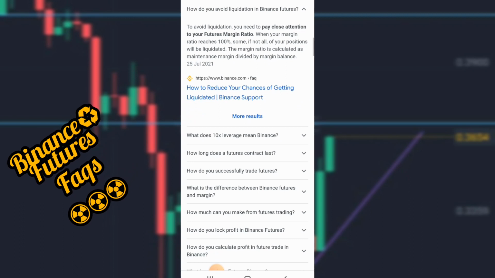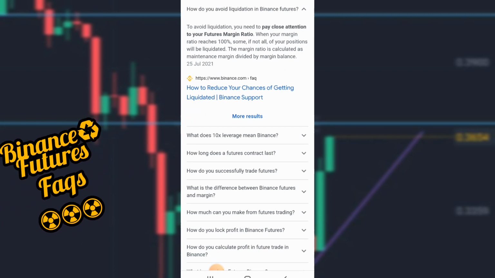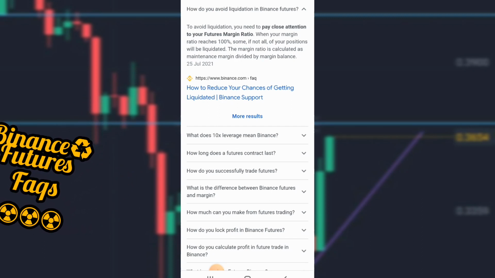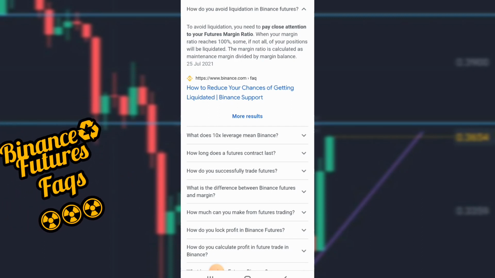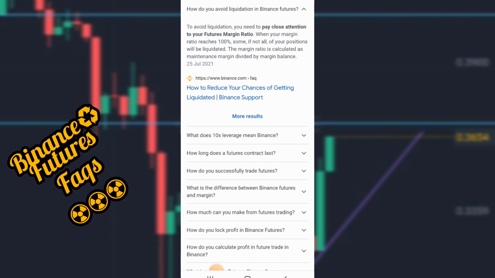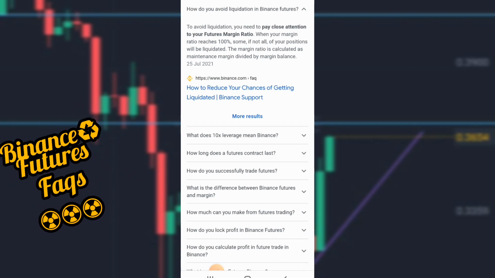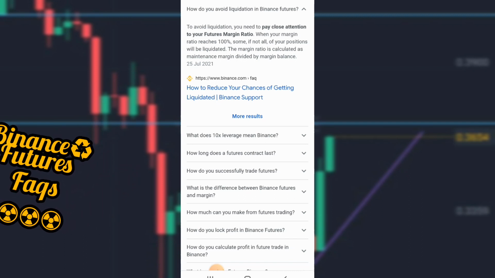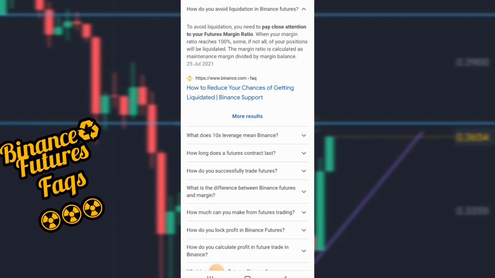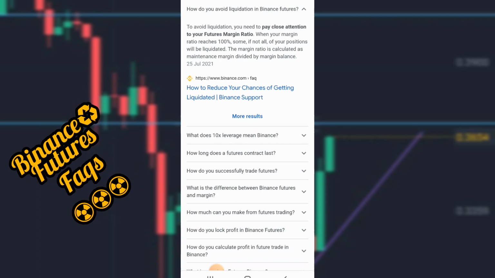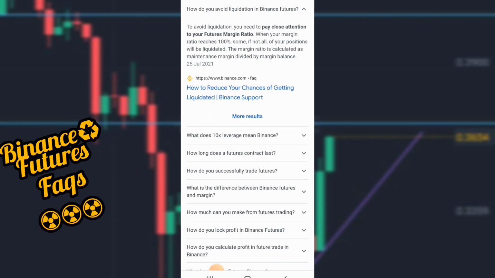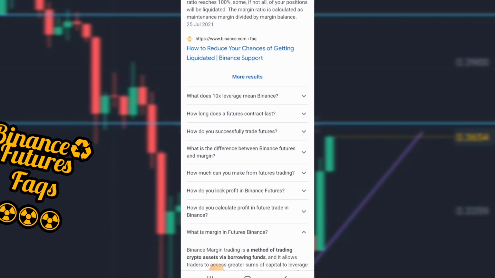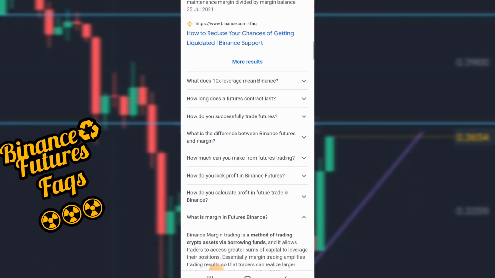Now on Binance, there's what they call forced liquidation, where once your margin is about to reach 100%, Binance automatically liquidates your assets. This is to prevent any losses that could spill over on the Binance platform. Binance tries to liquidate your assets as soon as possible, and from these liquidations, sometimes you do get a fraction of your assets left. This is because of the volatility in the market.